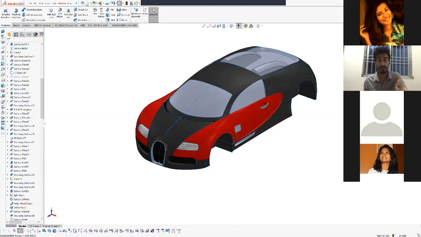You can showcase it by taking a screenshot, or you can export the image of the model and try to show the design process in it, the aerodynamics, and how exactly the surfaces are going to work in the real scenario while the car is running.